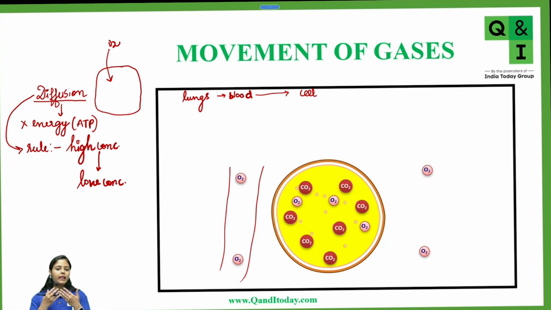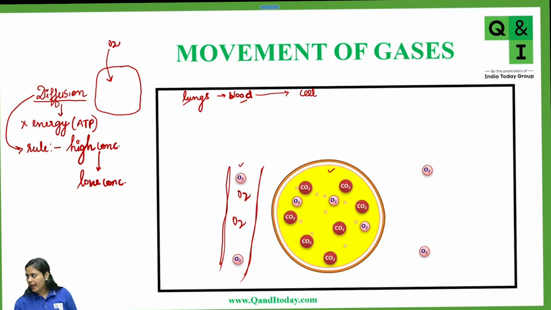I am saying that you are taking in oxygen. This oxygen goes into your lungs. From the lungs, this oxygen is picked up by the blood. The purpose of this oxygenated blood, which has a lot of oxygen, is to go and deliver the oxygen to the cells. So the concentration of oxygen would be more where? This is the cell, this is the blood vessel in which the blood is flowing. This blood has a lot of oxygen in it, since it is coming from the lungs. So would the concentration of oxygen be more here or more inside the cell? Where?